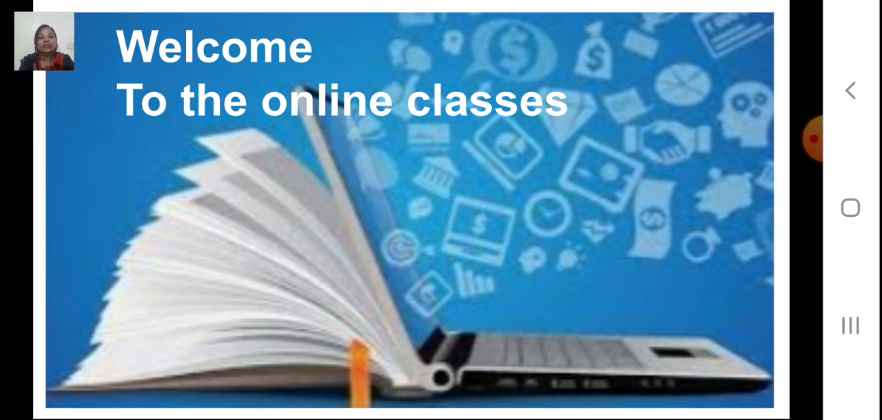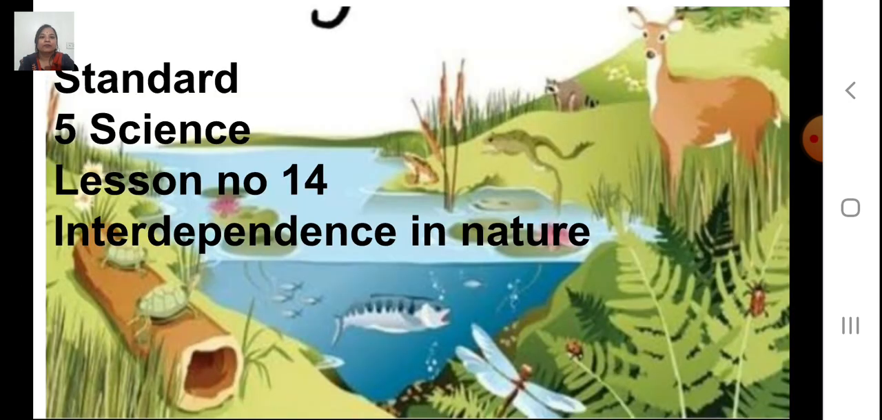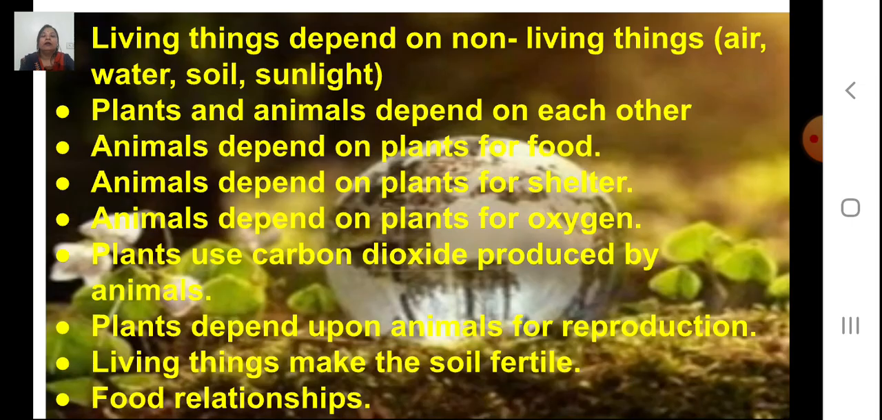So, can you guess the name of the lesson that we are going to discuss? We are going to discuss lesson number 14, Interdependence in Nature. In this lesson, we are going to discuss how living things depend on non-living things like air, water, soil, sunlight. Plants and animals depend on each other.